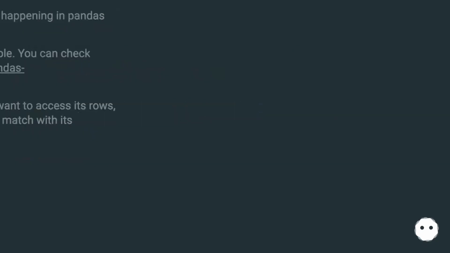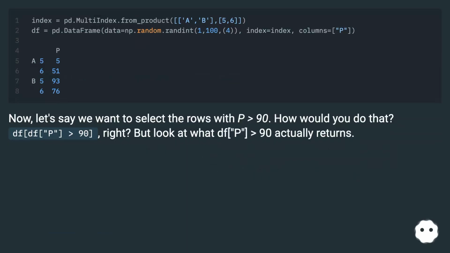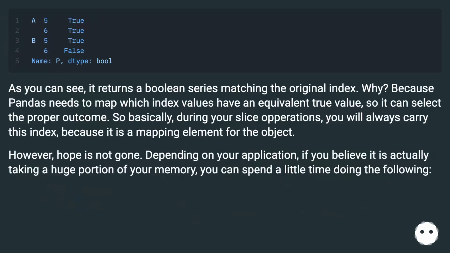Follow this example. Now, let's say we want to select the rows with p greater than 90. How would you do that? df[df.p > 90], right? But look at what df.p > 90 actually returns.